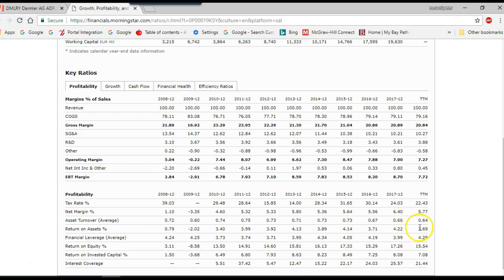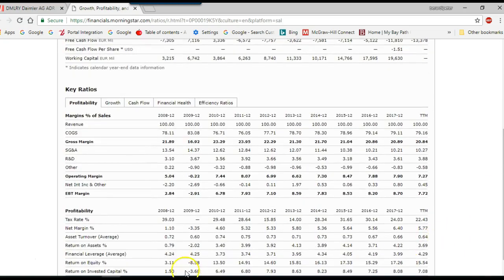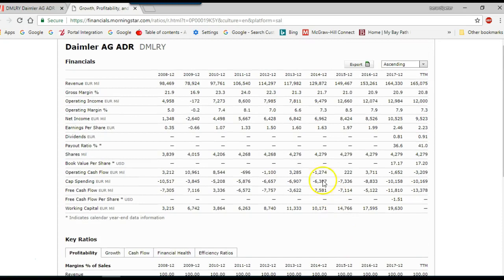Return on assets is 3.69. Again, return on assets is going to be net income divided by total assets. Financial leverage is also a debt ratio. Return on equity, 15.54%. It's been coming down. So you want to look at trends and see how this is doing.